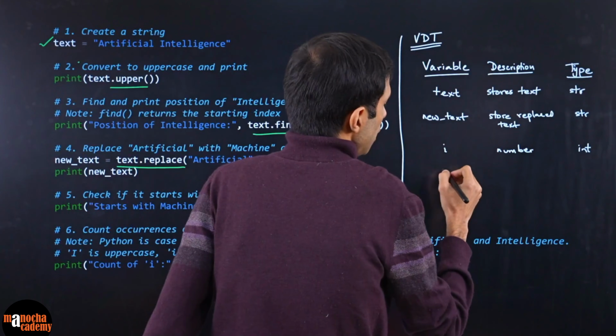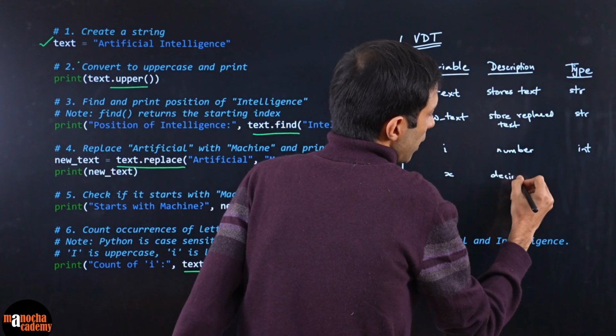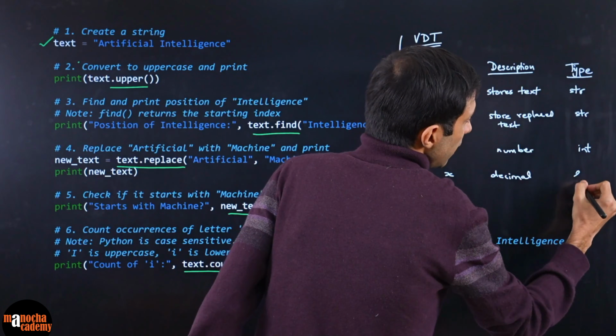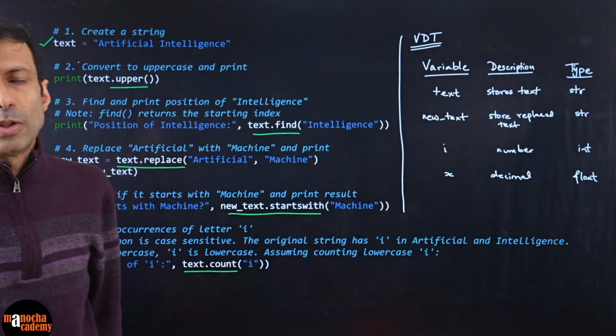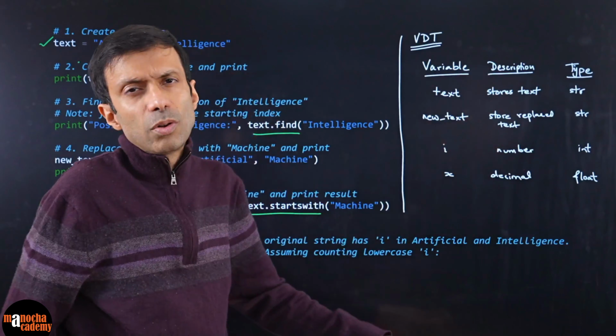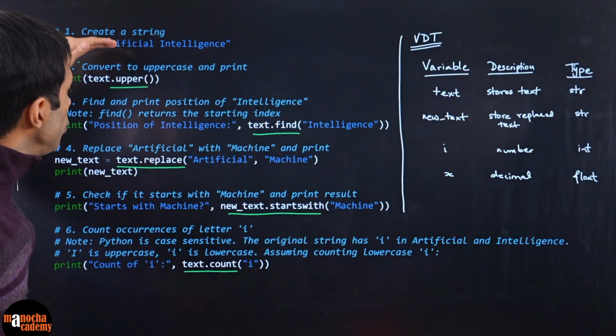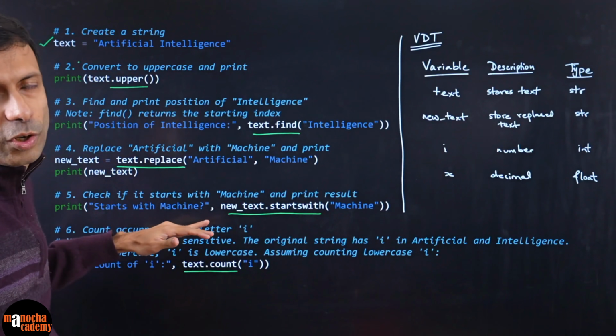If it was decimal, so if you had something x in your program which is some decimal number, then you should write the type as float. In Python, the type is float. Float is for decimal numbers. In this program we didn't have that, but in a very simple variable description table, you just have to note down all your variables.